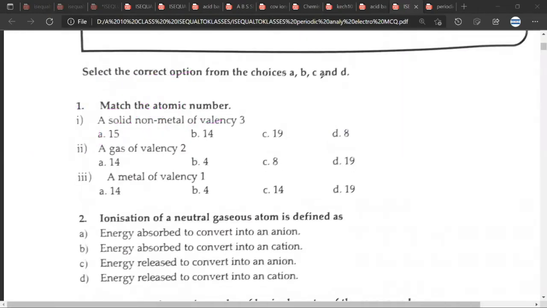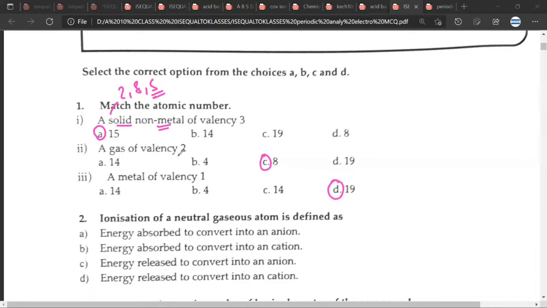Solid non-metal of valency 3. This would be 2 8 5. For the second, it would be C, and for the third, it would be D. So, this is a solid. It is a non-metal, so we'll have something like this, 2 8 5.